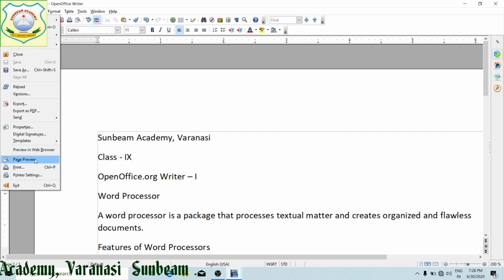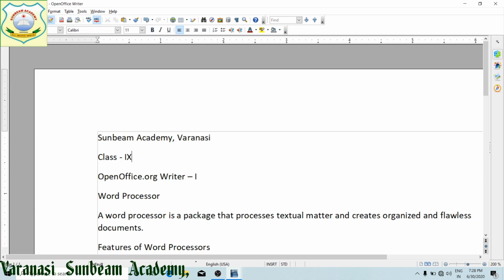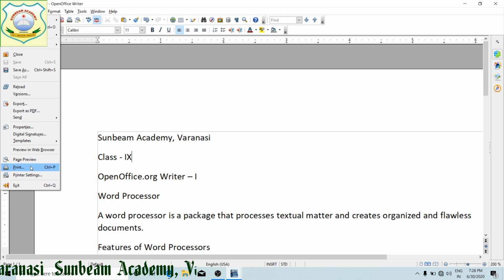Next is your page preview, how your page will look after printing. Earlier you saw it one way, now you can see it will look like this, right? Close preview, we will go back to that. Next is your print option, to send it to the printer. This is printer setting. Exit, to come out of the document.